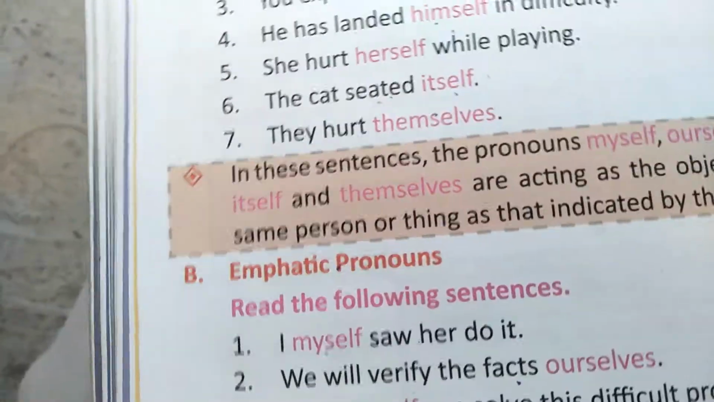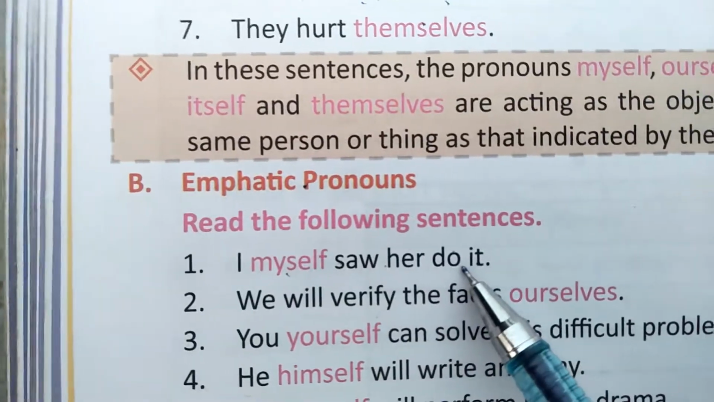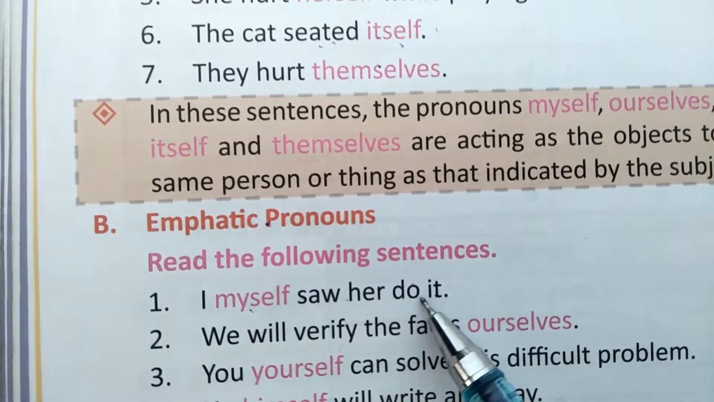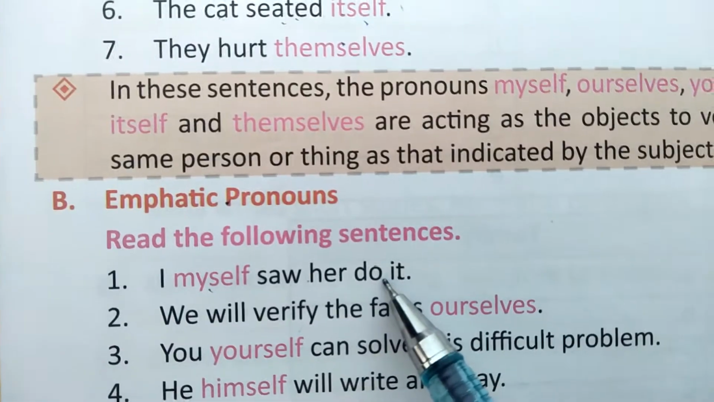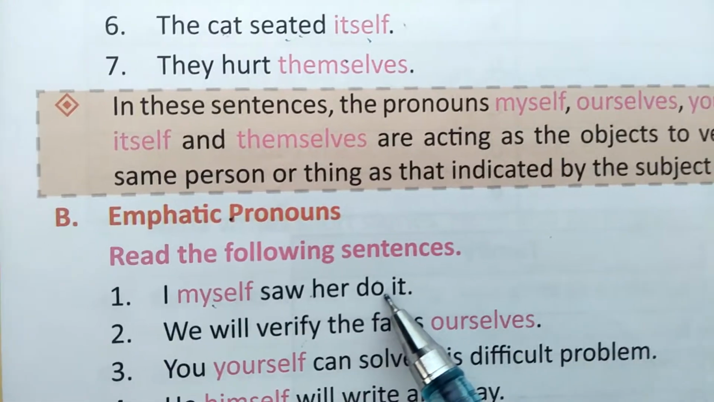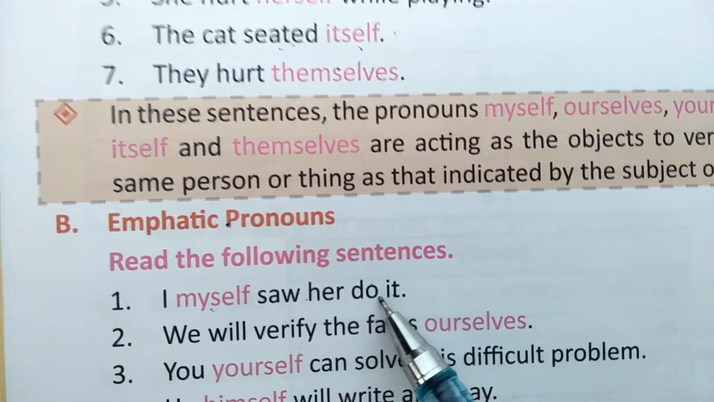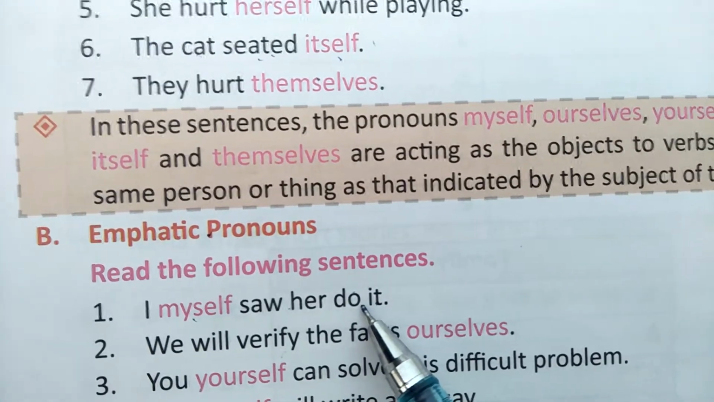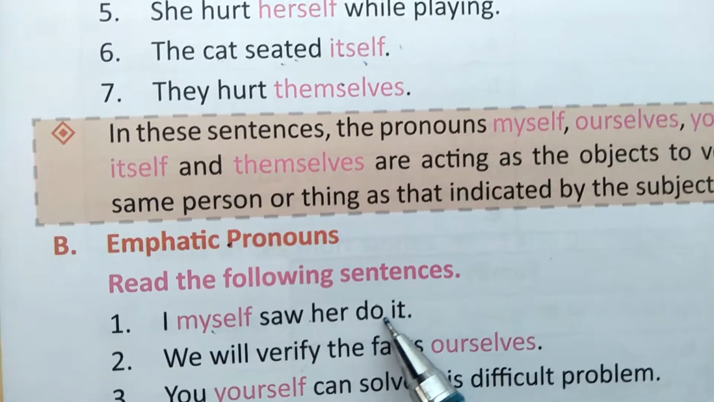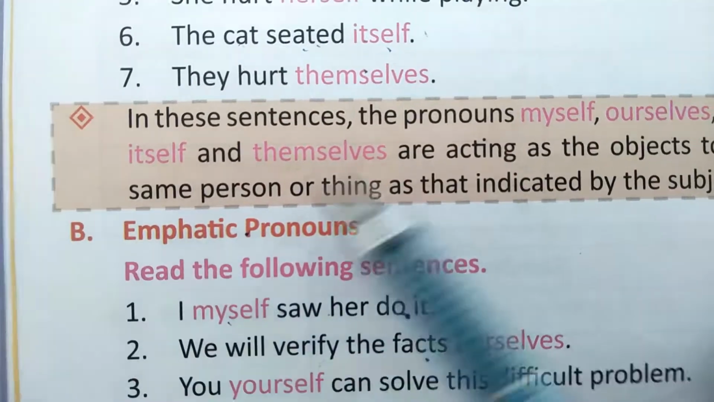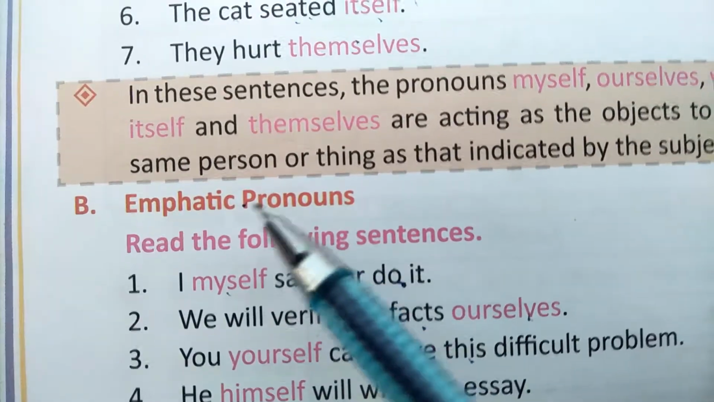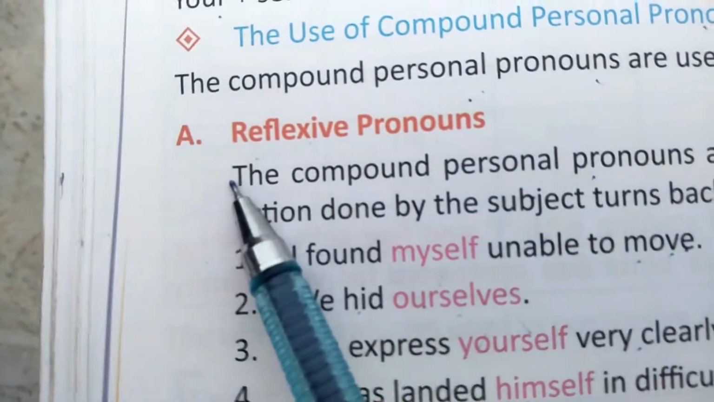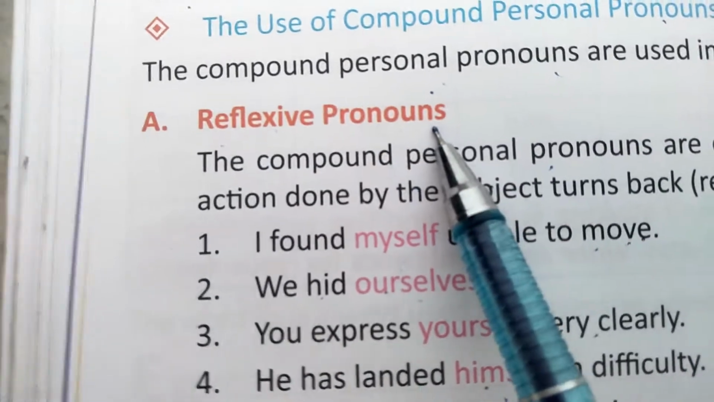But in this sentence, let me tell you, I myself saw her do it. Meaning, when you are giving some importance, you are giving importance to yourself. Sometimes you are doubtful that I have seen. No, I myself saw her. When you are giving stress, then that is emphatic. Okay, when you want to give stress, then it is called an emphatic pronoun. But when the action is coming back to the subject, that is a reflexive pronoun.